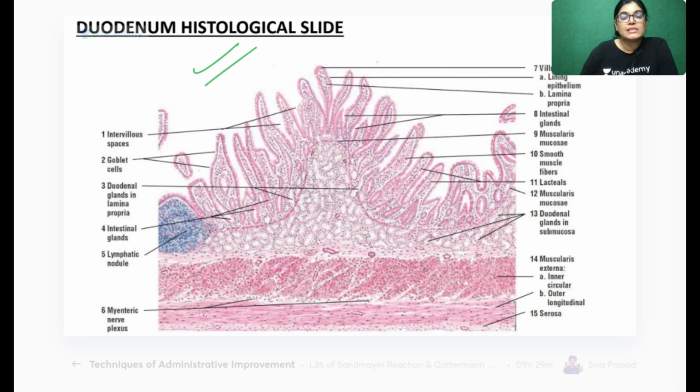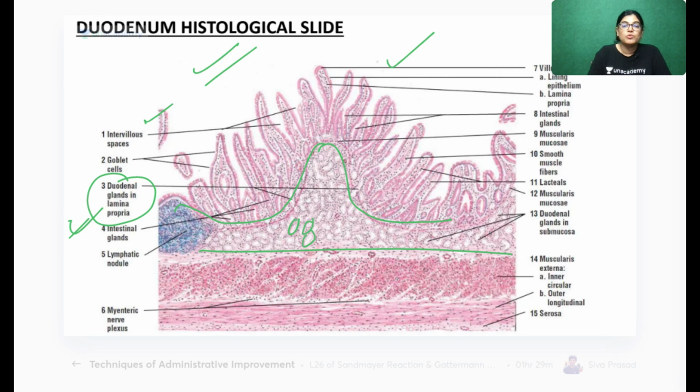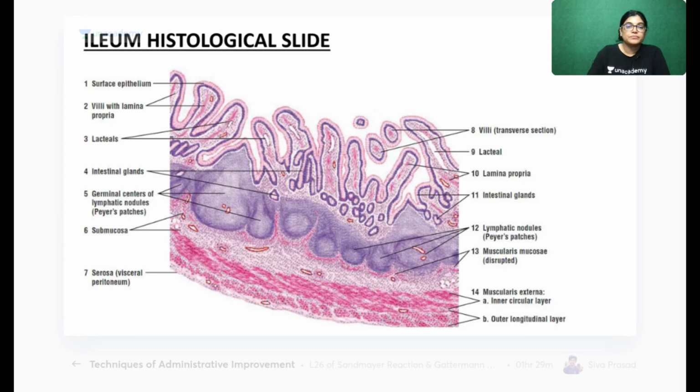Other than that, when you see the slide of duodenum, the most important identifying feature is Brunner's gland. The other name for duodenal gland is Brunner's gland. The slide also shows villi and microvilli. And then the submucosa. Which layer is this? This is the submucosa layer, which is full of Brunner's glands, and this is the characteristic feature of duodenum.